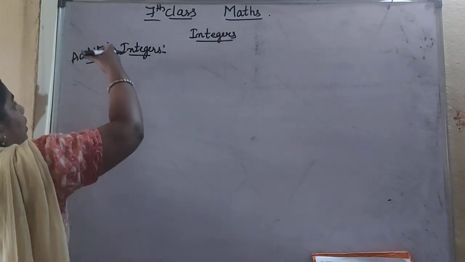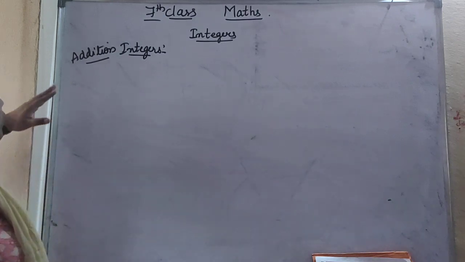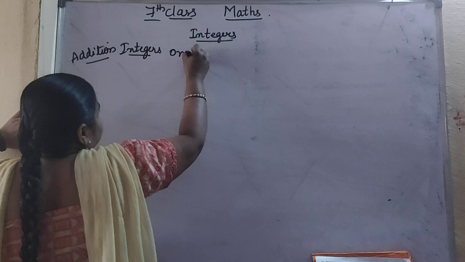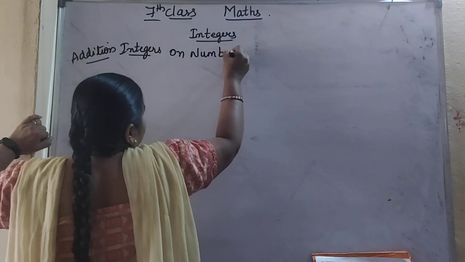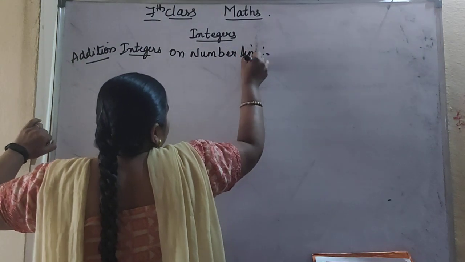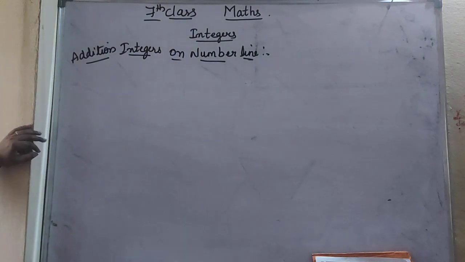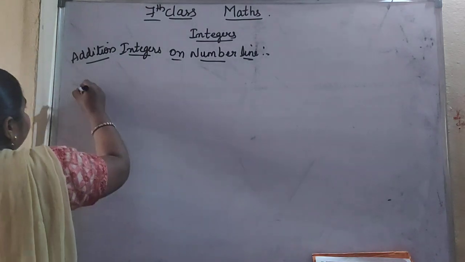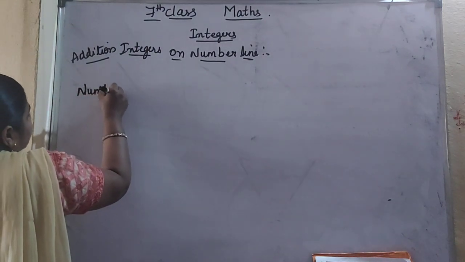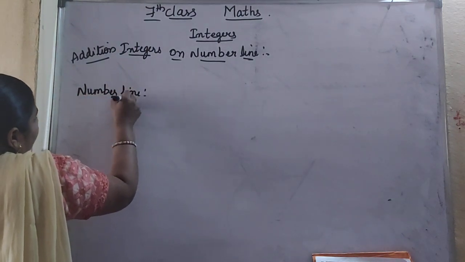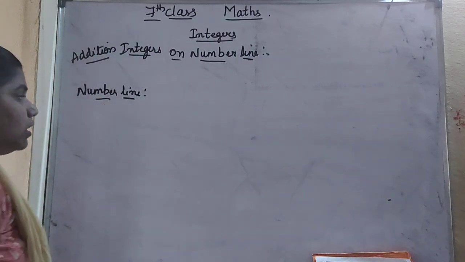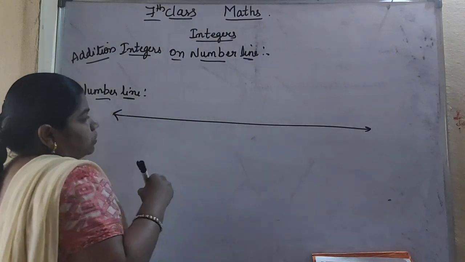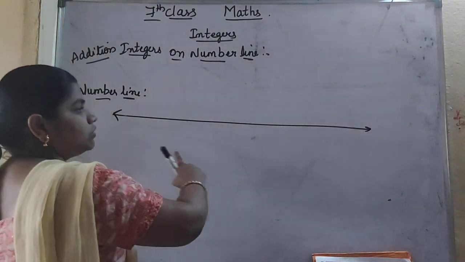Before knowing about addition of integers on your number line, first we will see what a number line is. Already you know about the whole numbers number line. If you take a number line, we are talking about integers, so we will take all the integers on a number line.